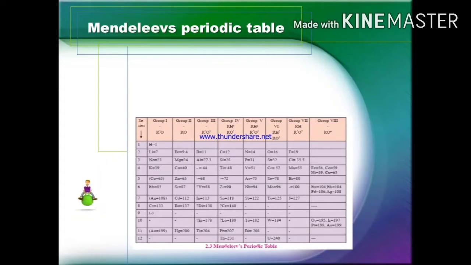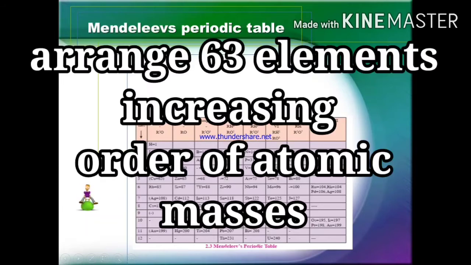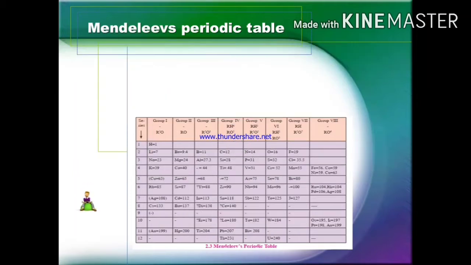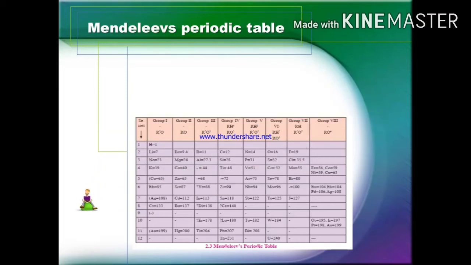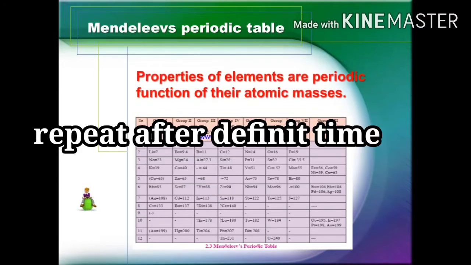The Russian scientist Mendeleev developed the periodic table of the elements during the period of 1869 to 1872. He arranged 63 elements known at the time in an increasing order of their atomic masses. Mendeleev organized the periodic table on the basis of the chemical and physical properties of the elements. Mendeleev found that elements with similar physical and chemical properties repeat after a definite interval.